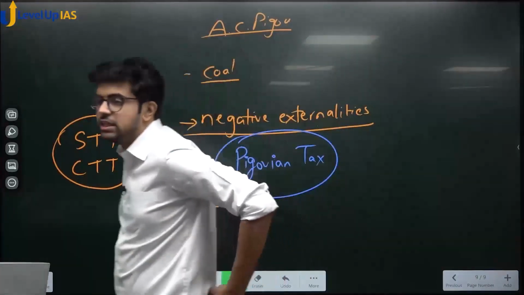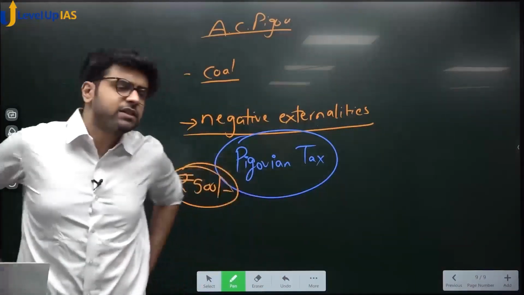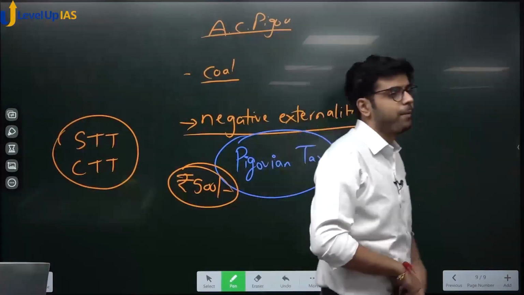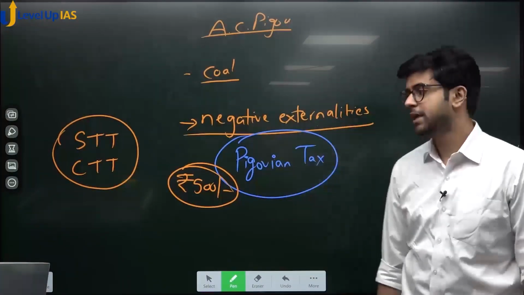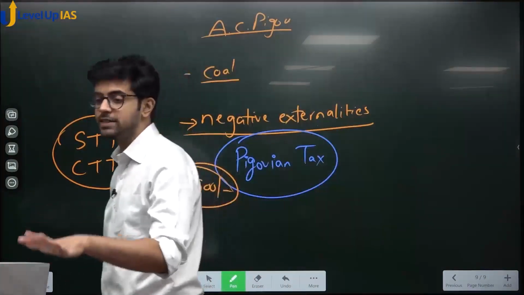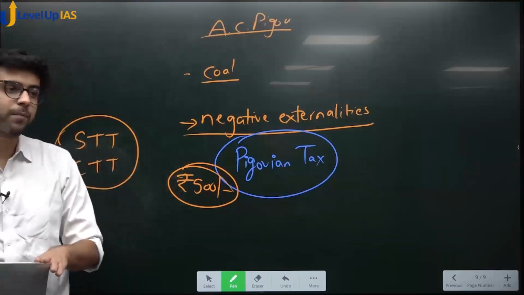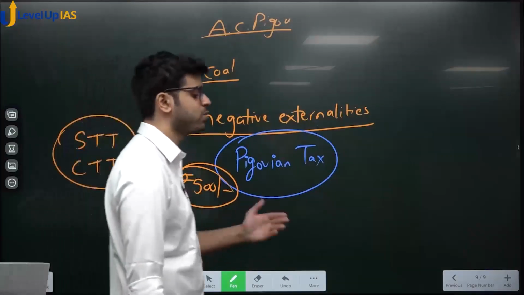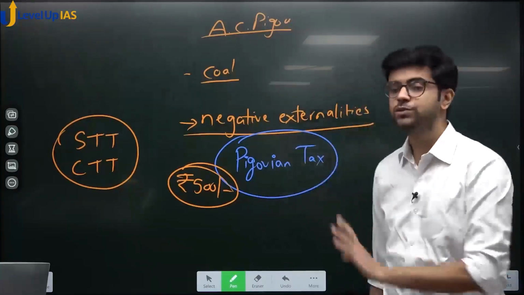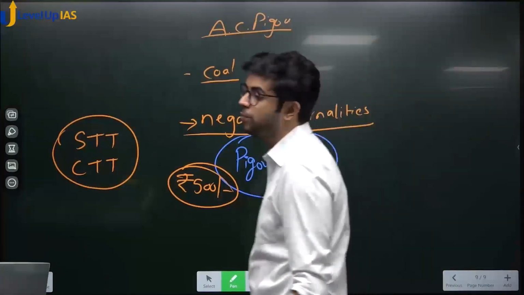Then what did we study? We studied a lot of things. We studied about POEM, place of effective management, to determine the place of effective management of a company. Then we studied something called GAR, General Anti-Avoidance Rules. They specifically empower income tax officers to disallow a transaction which is made only for the purpose of avoiding tax. General Anti-Avoidance Rules. Then we saw BEPS, base erosion and profit shifting.